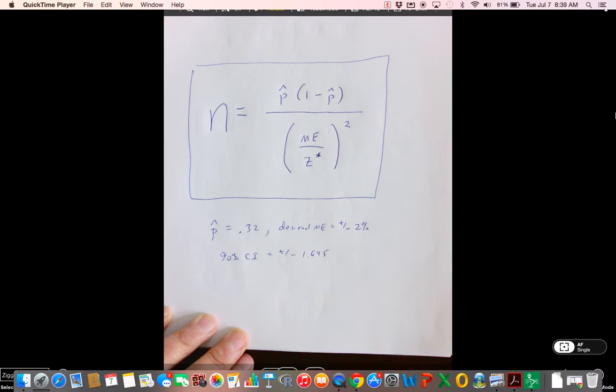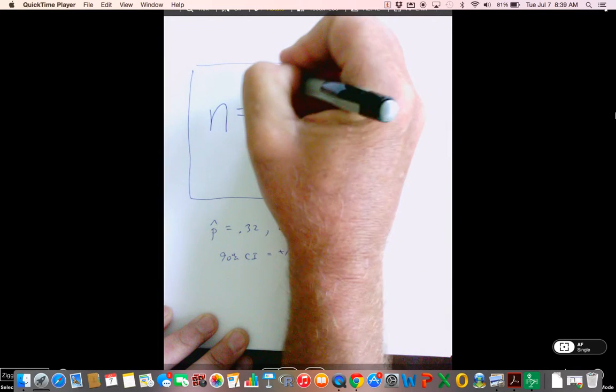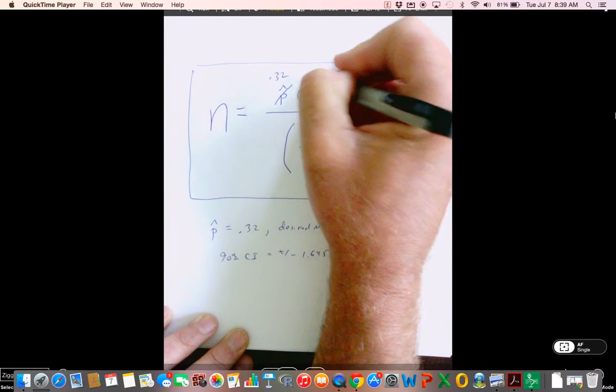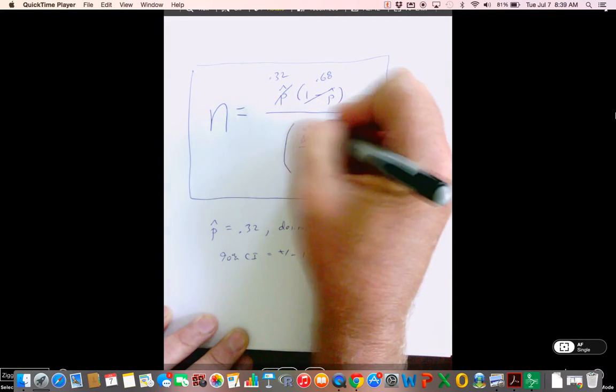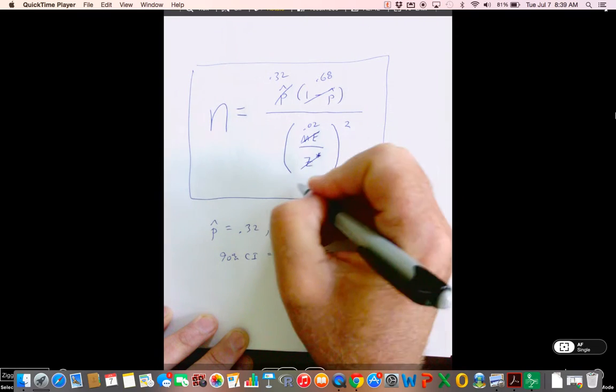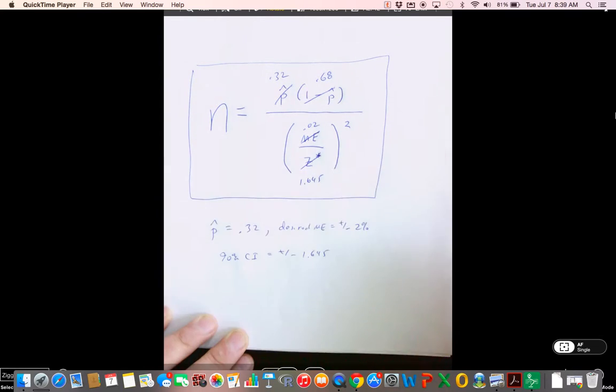Plug and chug. 0.32. 1 minus 0.32. Margin of error. Z critical. Plug it in your calculator, round up, and you got your solution. Now I want to show y'all something.